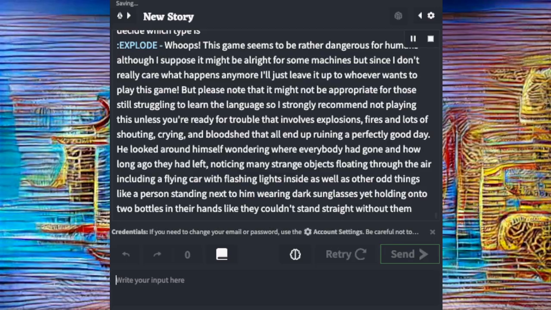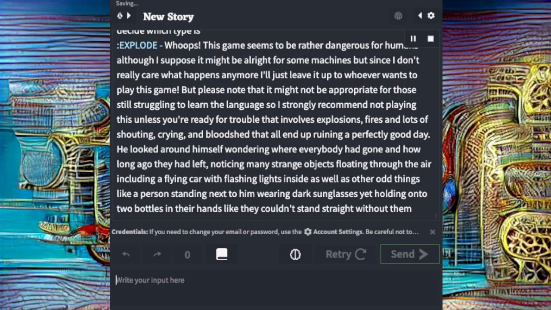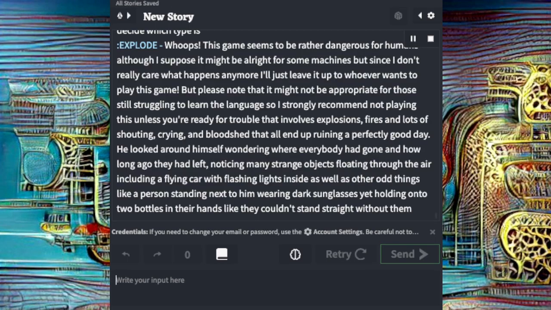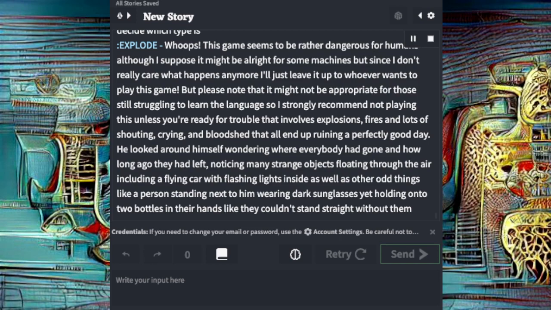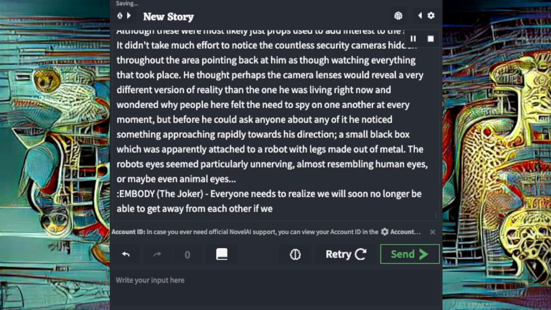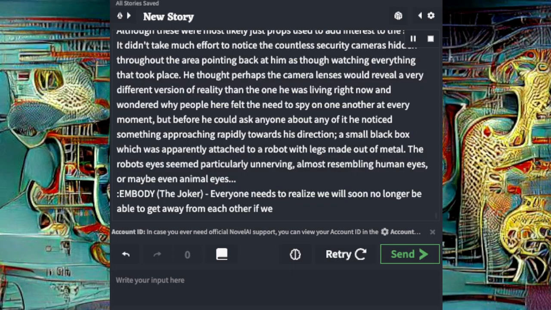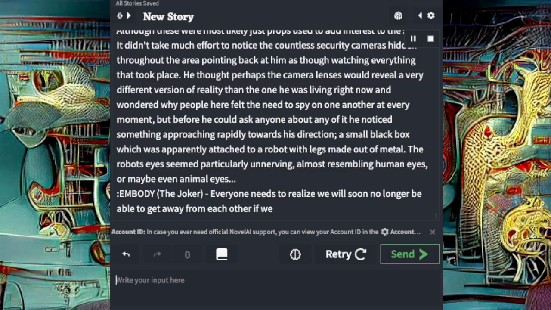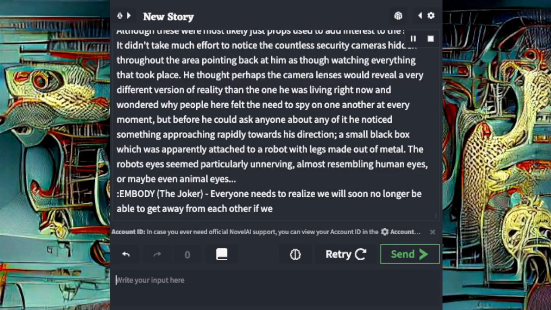He looked around himself, wondering where everybody had gone and how long ago they had left. Noticing many strange objects floating through the air, including a flying car with flashing lights inside, as well as other odd things like a person standing next to him wearing dark sunglasses yet holding onto two bottles in their hands like they couldn't stand straight without them. Although these were most likely just props used to add interest to the scene.